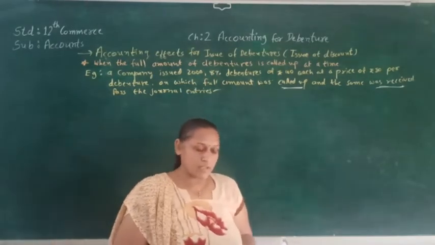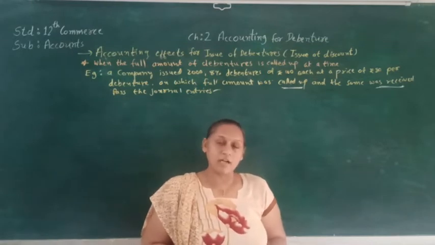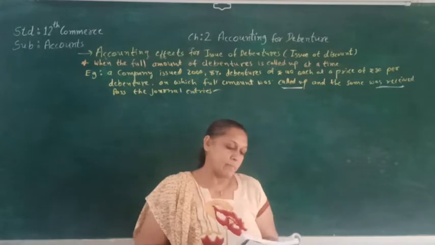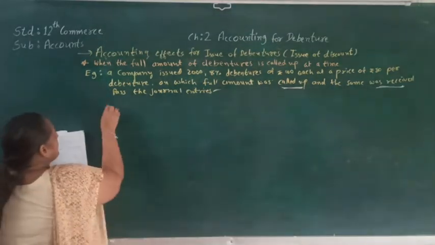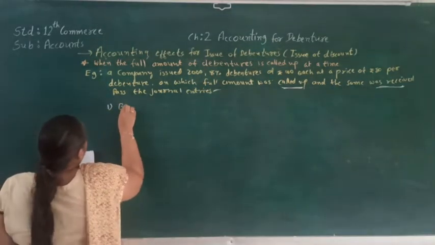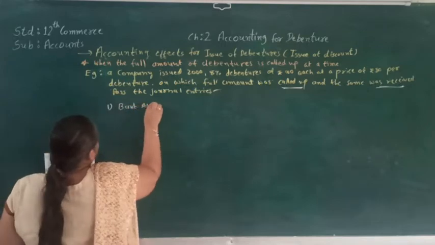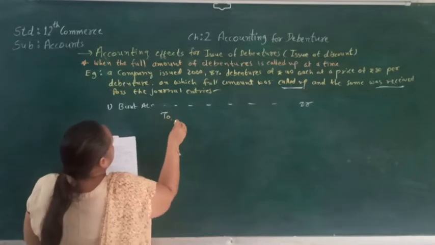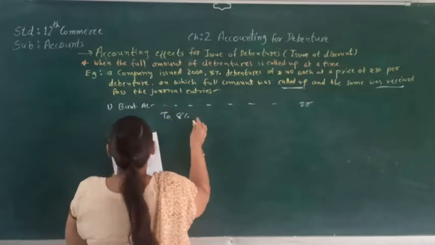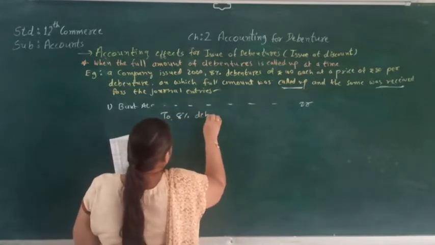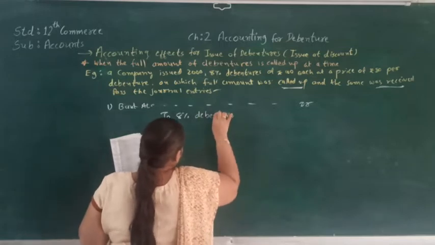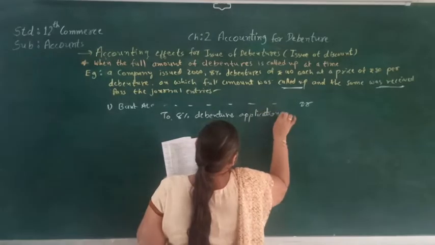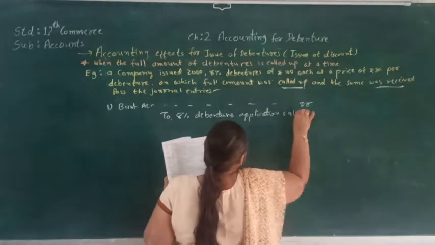So here the very first journal entry we will pass will be Bank account debit to 8% debenture application and allotment account. Let's pass the first journal entry. Bank account debit to 8% debenture application and allotment account.